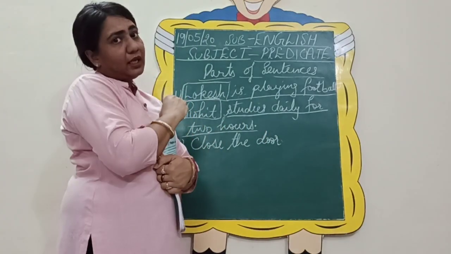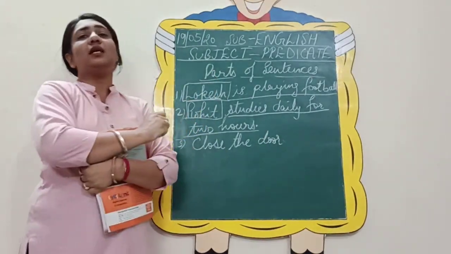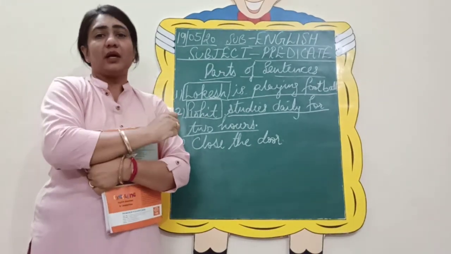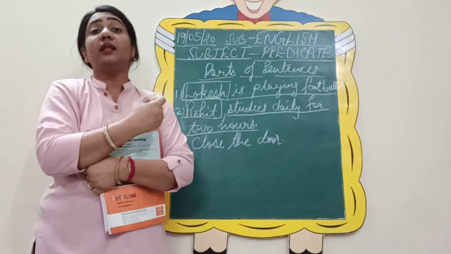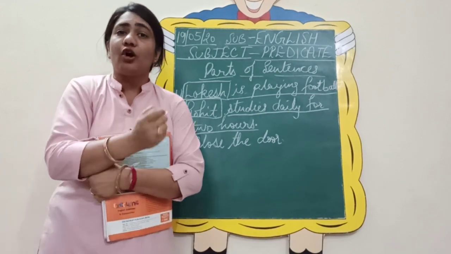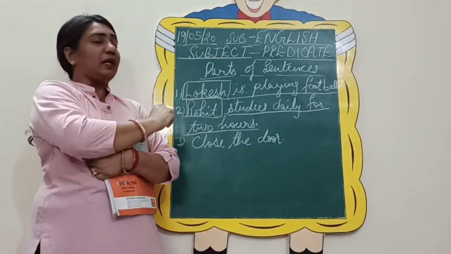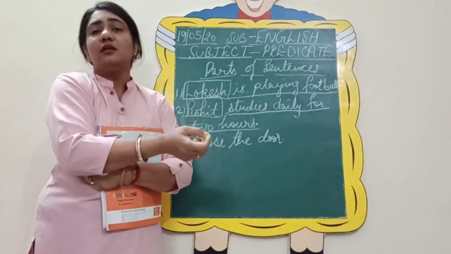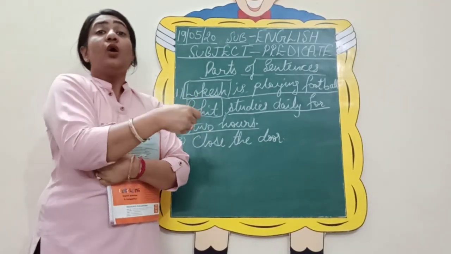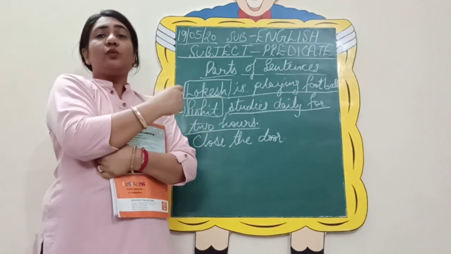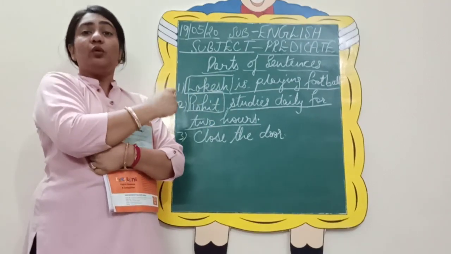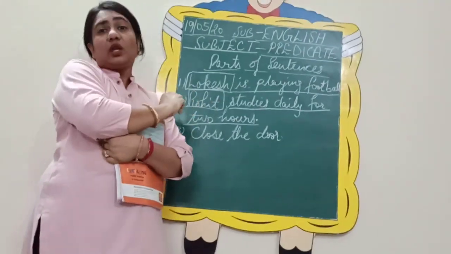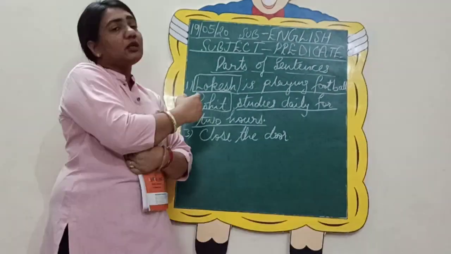Your predicate. So subject always is your doer of action. Who is doing the work? Karta, which we call in Hindi karta, who is the doer of the work here? Lokesh is playing football. Who is playing football? Lokesh. So you should always ask a question to yourself. Who? What? So what is being done by whom? So it is Lokesh is playing football. Football is being played by Lokesh. So you will get the answer. Who is the doer of action?